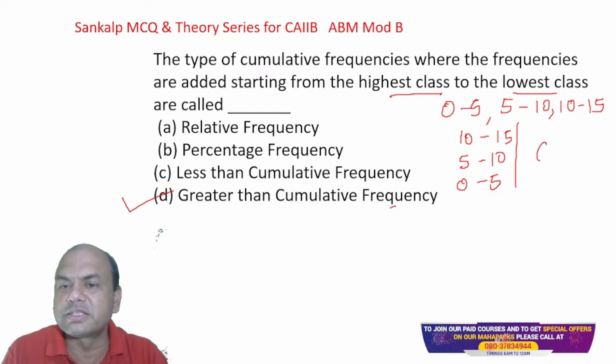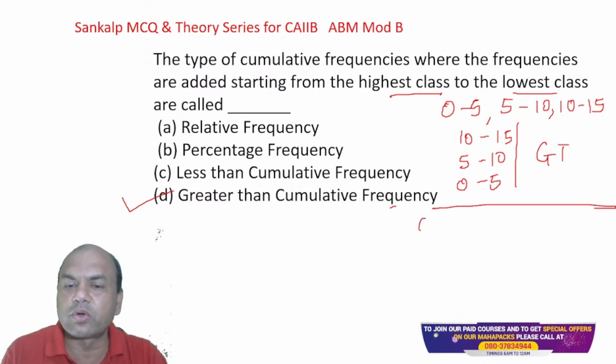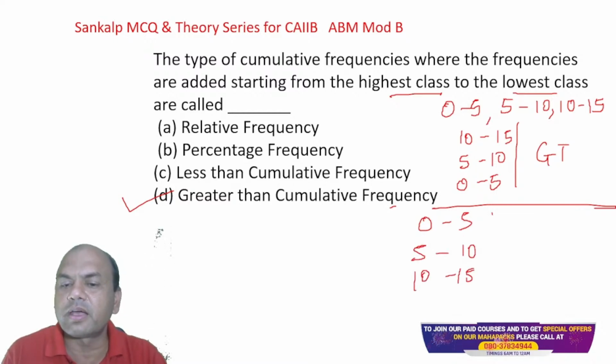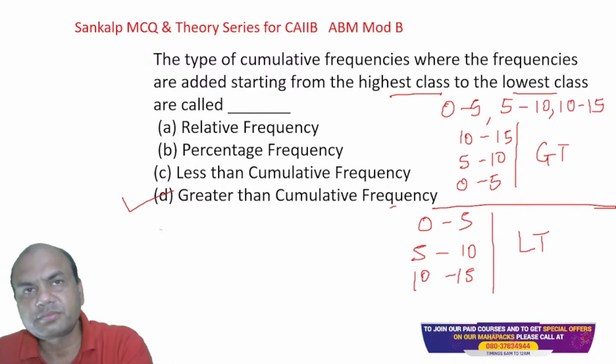I'll write it over here. GT, I'll just write it. Okay, greater than. And if I arrange it like this, 0 to 5, 5 to 10, 10 to 15, then what do I get? I get less than. LT. Okay, this is less than. Okay, got it clear?